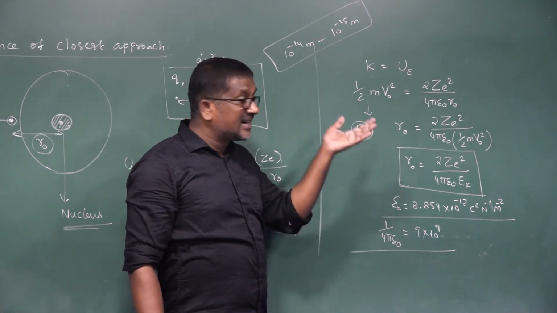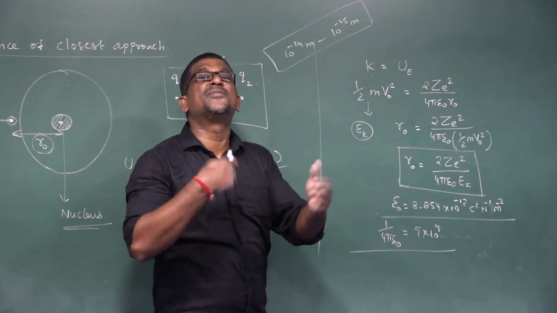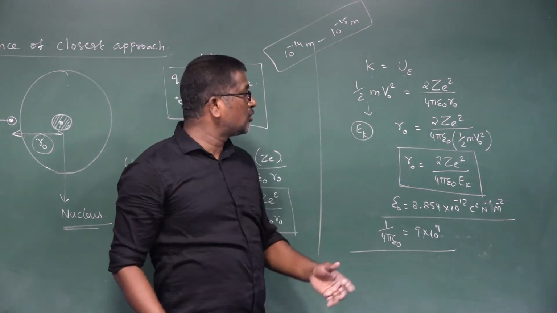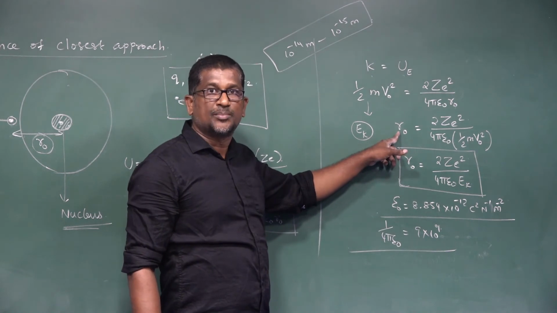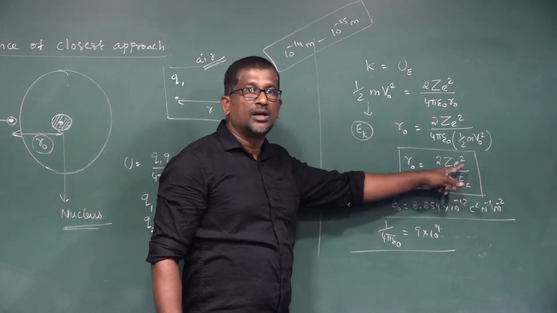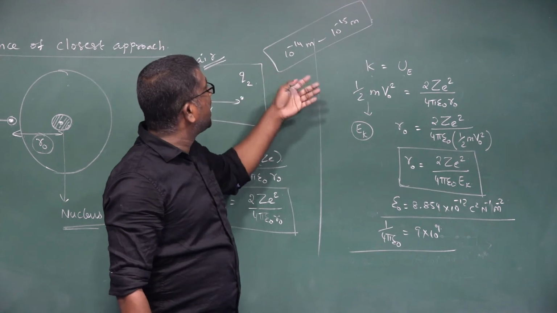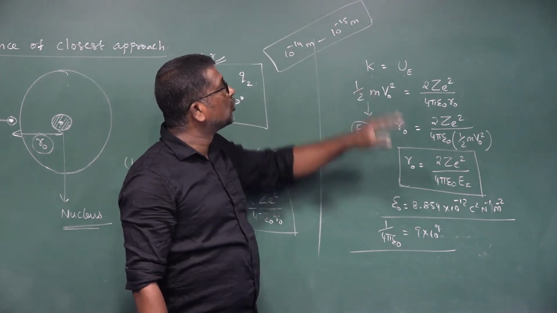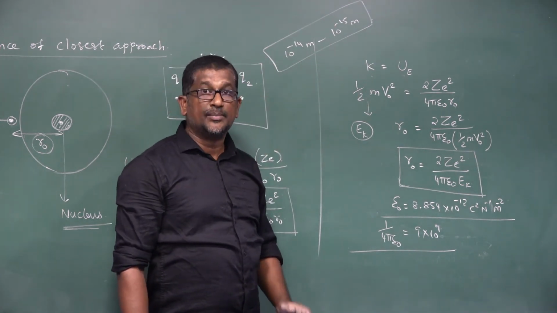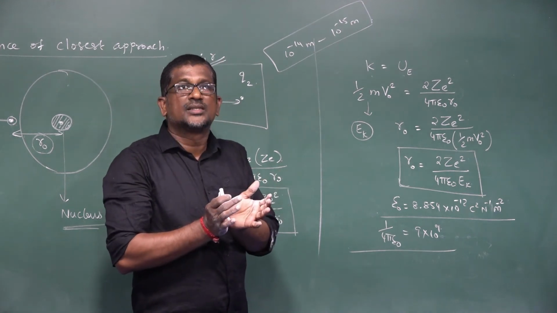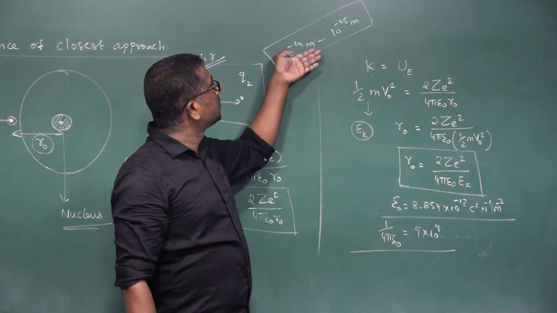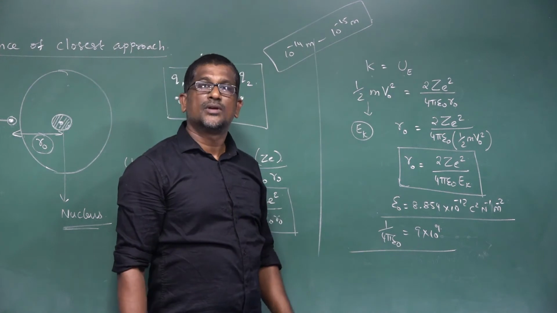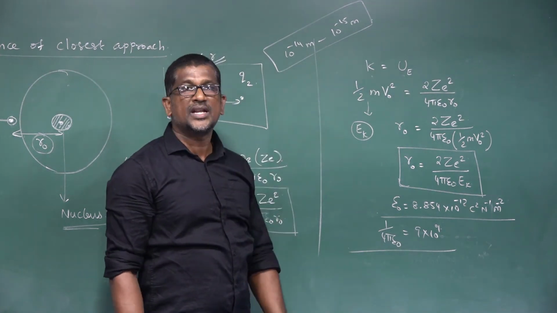For that, he conducted several experiments using different nuclei, and calculated the distance of closest approach using this formula. He got values from 10 power minus 14 meter to 10 power minus 15 meter. It means the diameter of the nucleus is of the order of 10 power minus 14 meter to 10 power minus 15 meter, right?